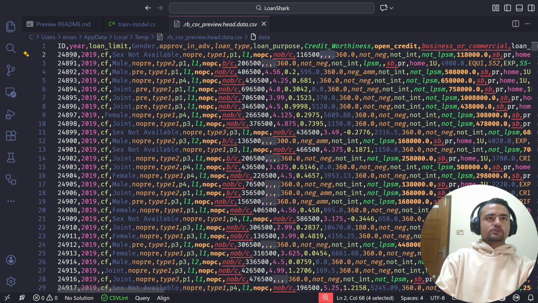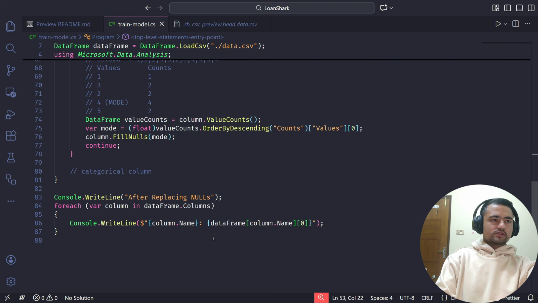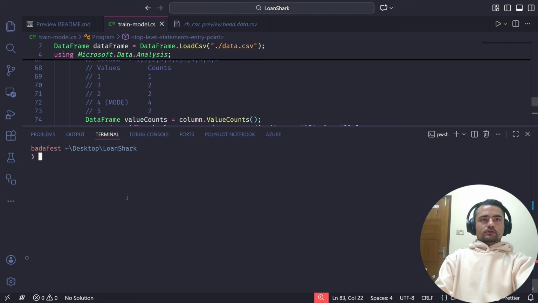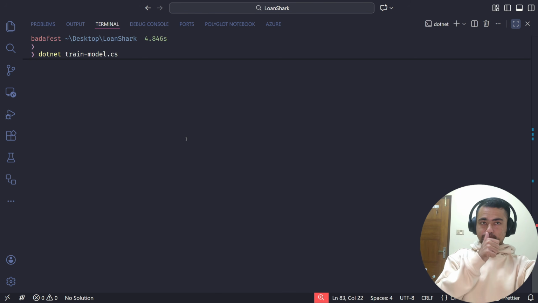Now, if you see the first row, we have a bunch of null values here, right? For some of the columns, we will see what the null values are and what happens after the replacement. And I'll also add one new line here. Okay, let's run and see if our code actually worked.